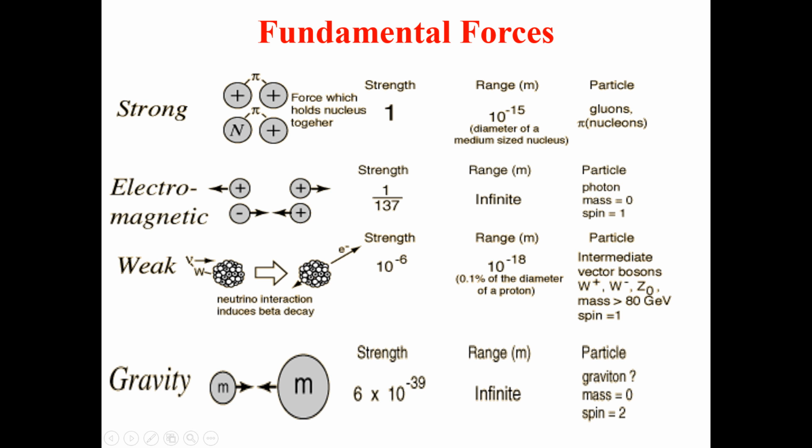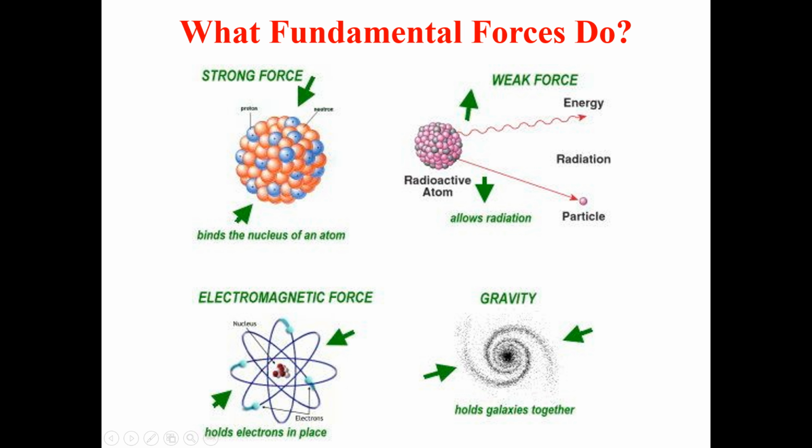According to that law, the range of this force is infinite and it can be felt up to infinite distance, so that at a far distance it can be weaker, and for a smaller object it can be infinitely smaller in dimension, smaller in quantity, but still it can be felt there. So it's being carried by the particle that we call the graviton. Graviton is yet to be discovered. The mass of the graviton is 0, but the spin of the graviton is equal to 2. Basically, this is a particle which is yet to be discovered.